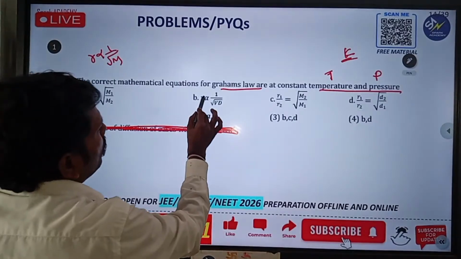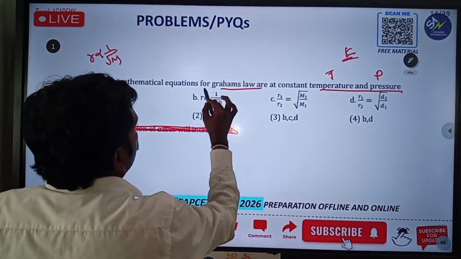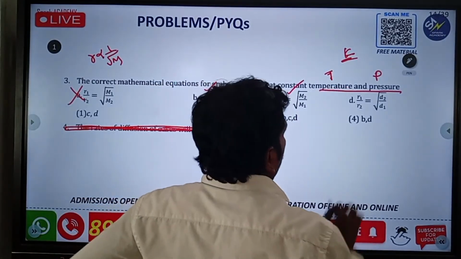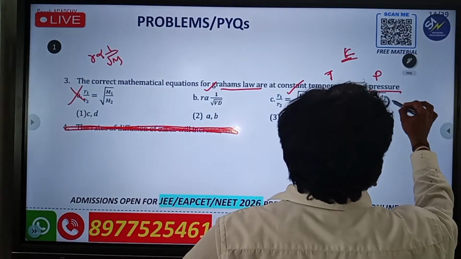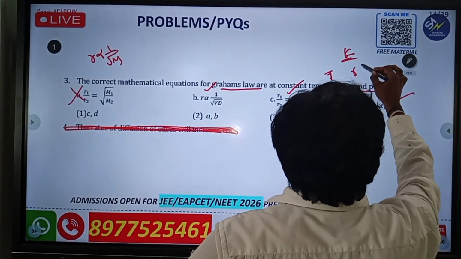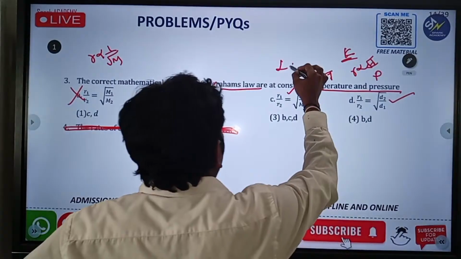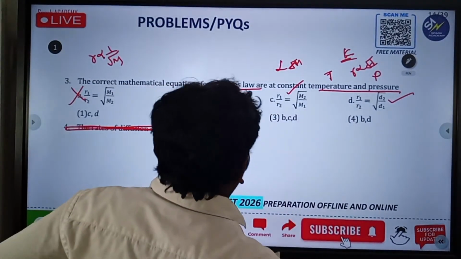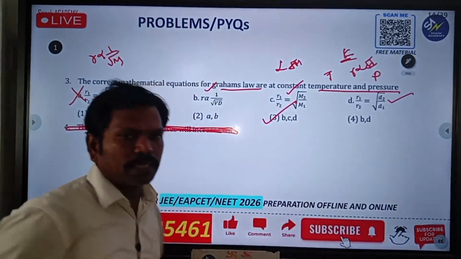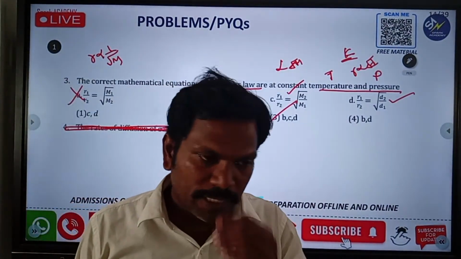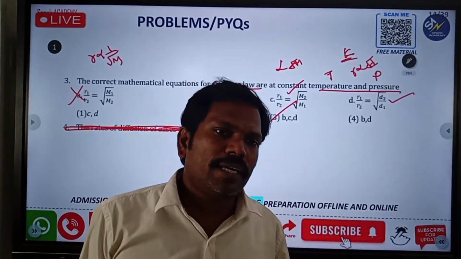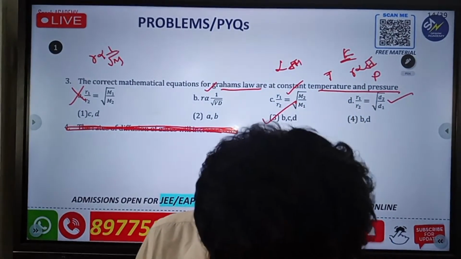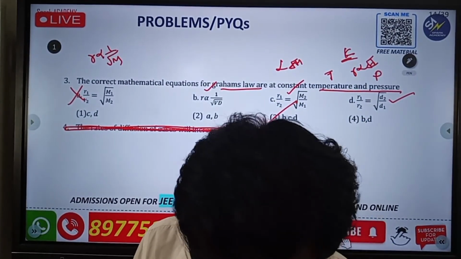Next one, R is proportional to 1 by the square root of M. This is right. And here R1 by R2 is equal to the square root of M2 by M1. This is also right. And here R1 by R2 is equal to the square root of D2 by D1. This is also correct because R is inversely proportional to the square root of D, and R is inversely proportional to the square root of M. That's why options B, C, D are all correct, so option 3 is correct. Go for this one, because I already told you the formula. Graham's diffusion law, I already gave it to you very clearly.